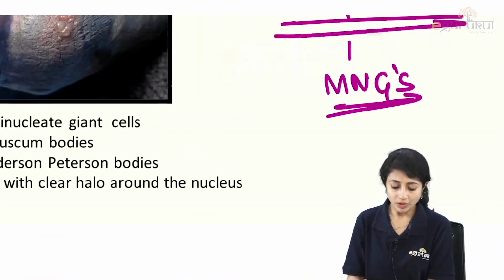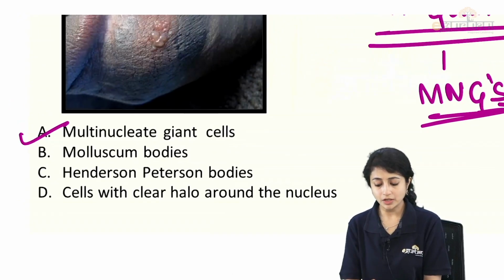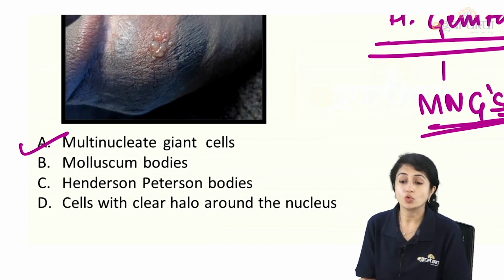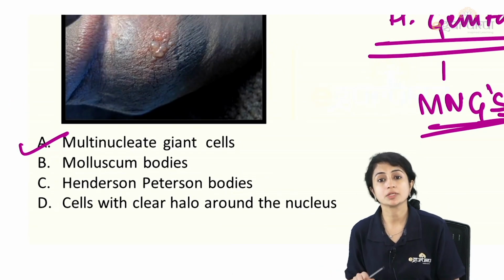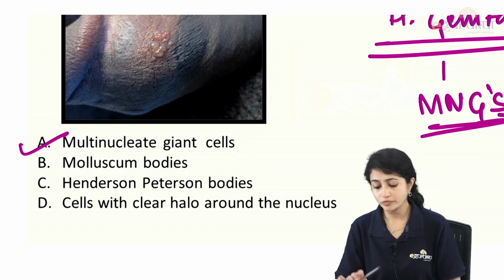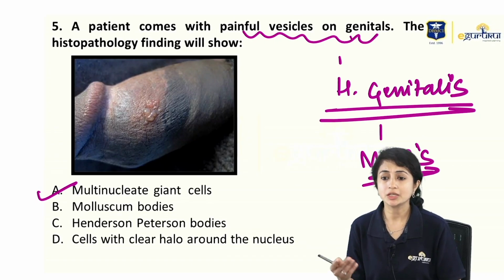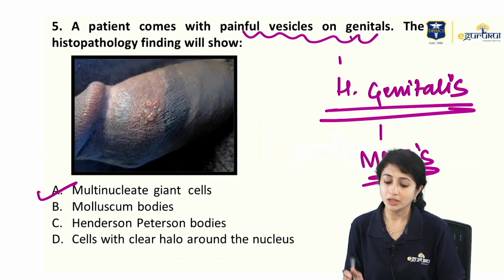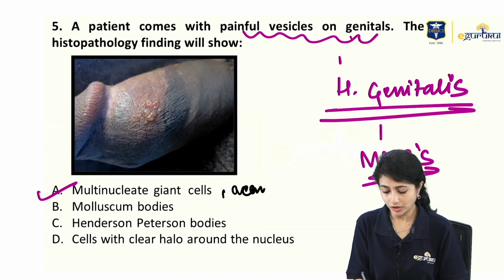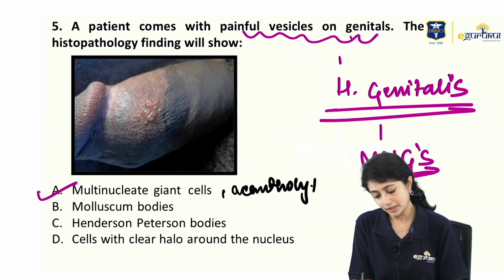So when we look at the options here, cells with a clear halo around the nucleus are seen with warts. Henderson-Peterson and molluscum bodies are seen with molluscum. All of these are painless. They do not present with vesicles. So I know I'm dealing with herpes genitalis, and what I'll see is multinucleate giant cells or acantholytic cells also.